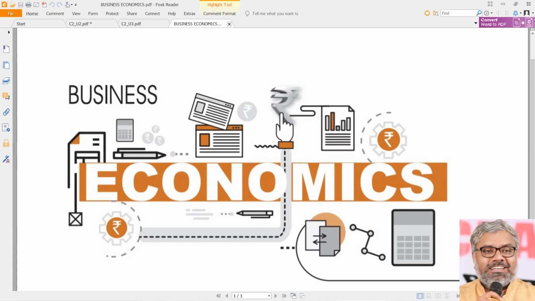In the earlier sessions, as a part of understanding the theory of consumer behavior, we discussed what the characteristics of human wants are and what the categories of human wants are, and the theory of diminishing marginal utility. We discussed it, which tells us that the additional satisfaction generated by consuming one additional unit keeps on reducing or diminishing. That is the theory of diminishing marginal utility.